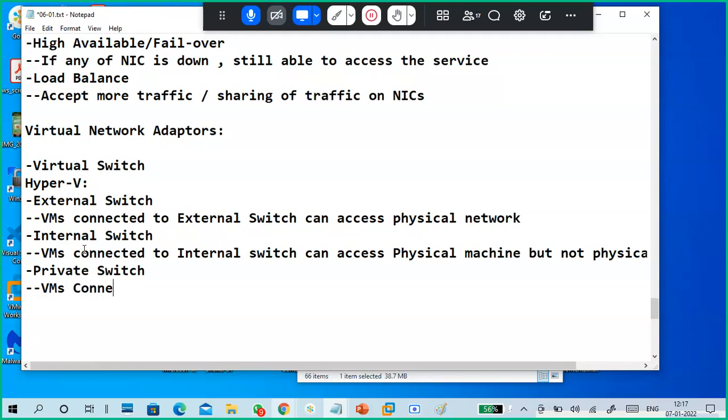VMs connected to a private switch. Because it's specifically a private switch. Internal switch is the only one we can create.